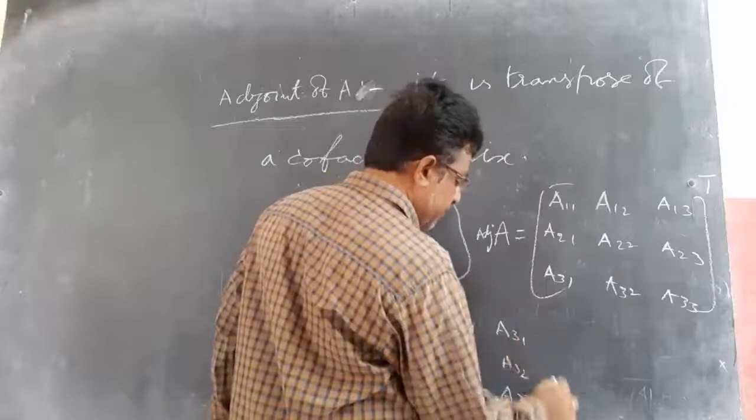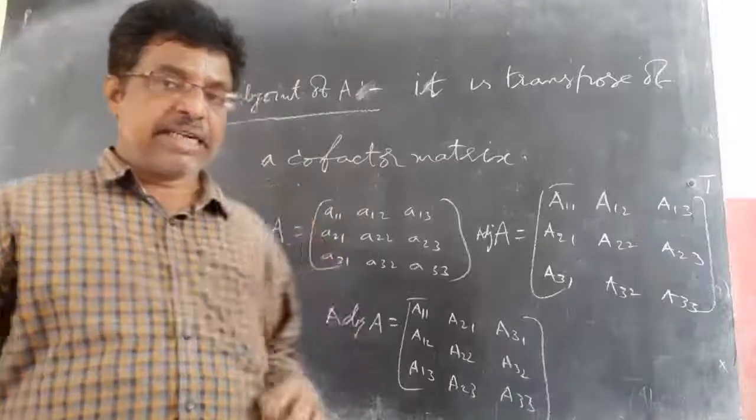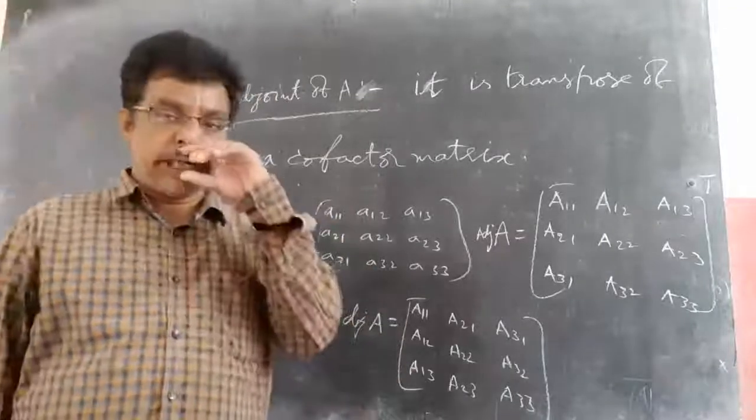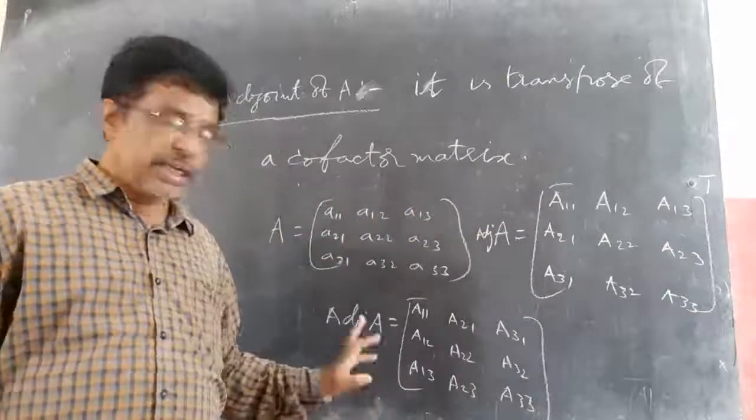All these proofs are eliminated. Just for understanding purpose I am saying the proof again. Actually no need of the proof. Now adjoint A is the transpose of the cofactor matrix. This is the adjoint A.